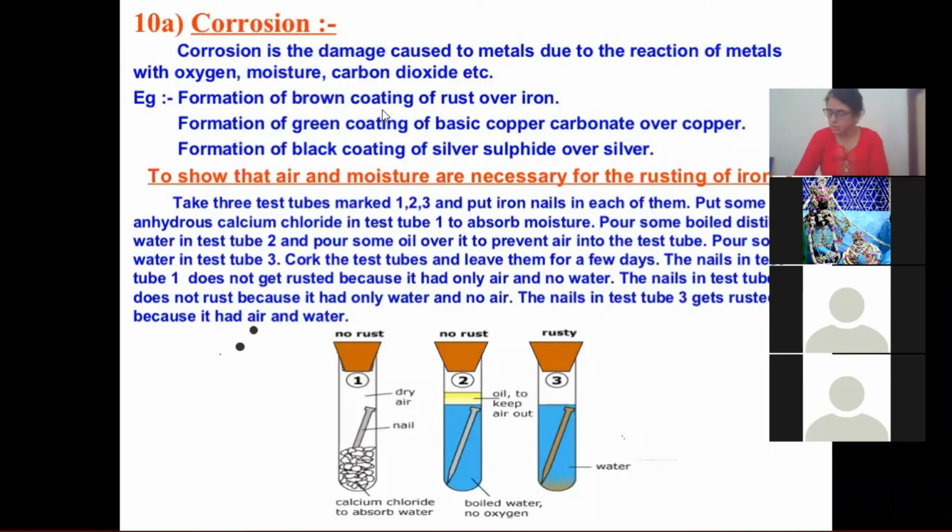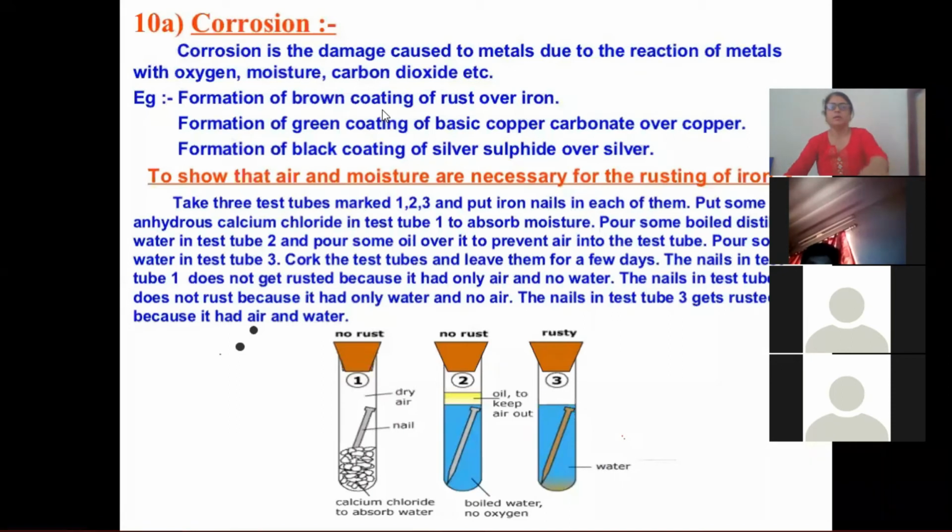Right? So this process of slowly eating up of the metal due to their conversion into oxides, carbonates, sulfides or sulfates by the action of atmospheric gases. You know, there is the presence of hydrogen sulfide in the atmosphere. The silver is going to react with it and develop a black coating over it. This process is called corrosion.